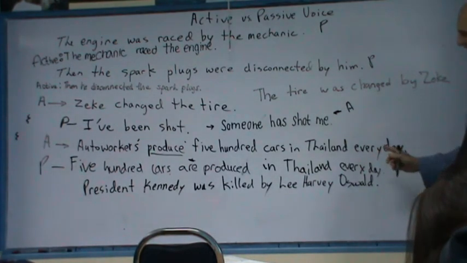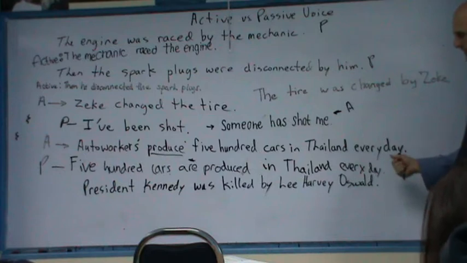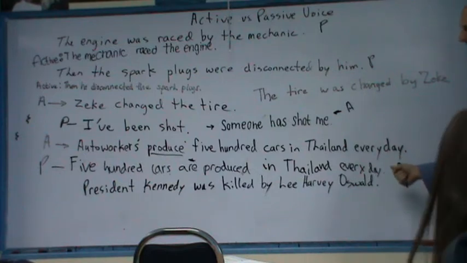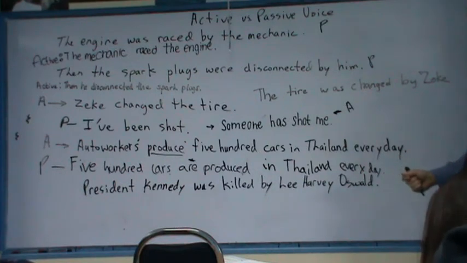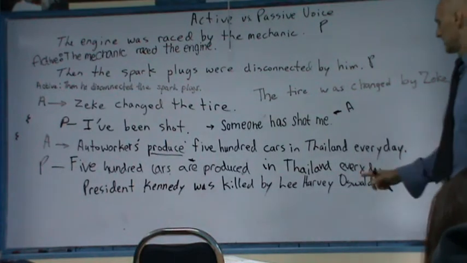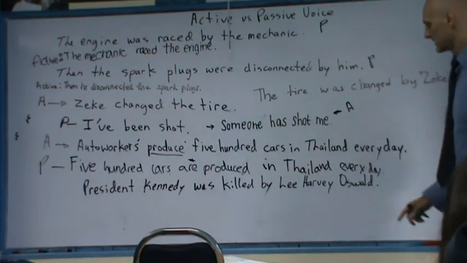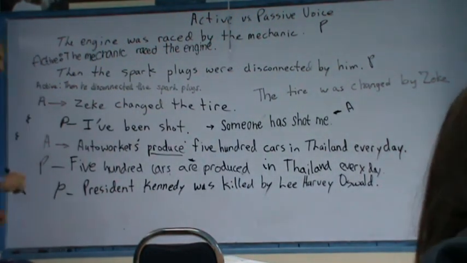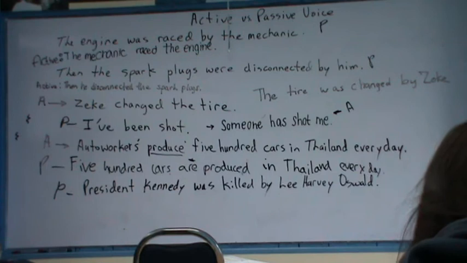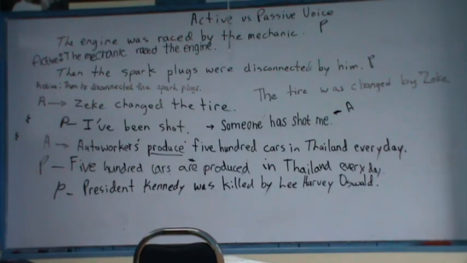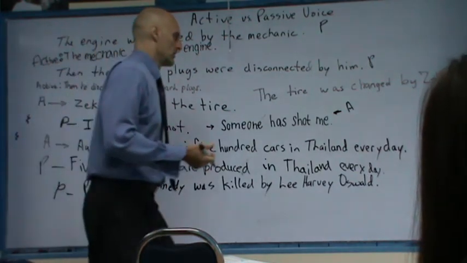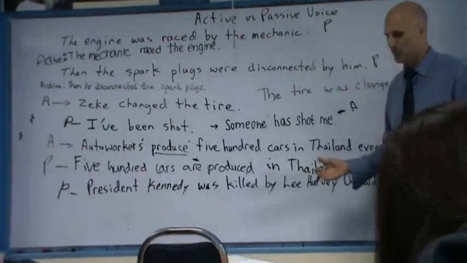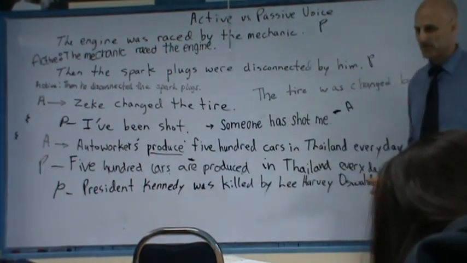President Kennedy was killed by Lee Harvey Oswald. Okay, is this active or passive? Passive. Okay? This person did the killing, right? This is passive voice. Is it better to hear passive voice or active voice? Usually passive, right? Because who is the most important or famous person?